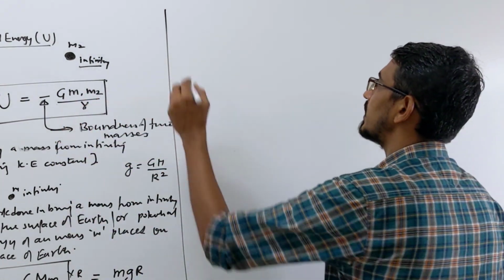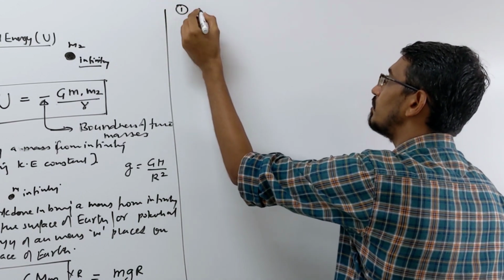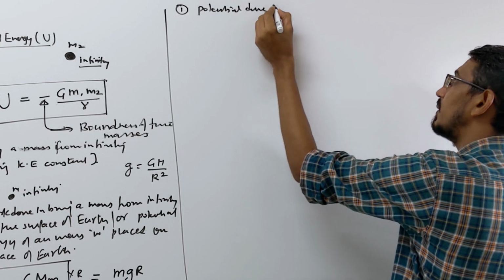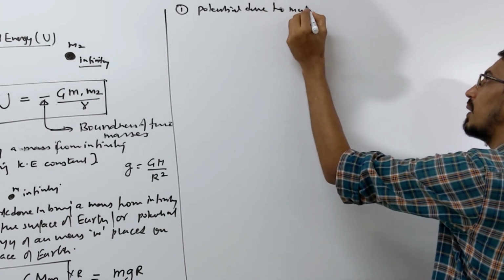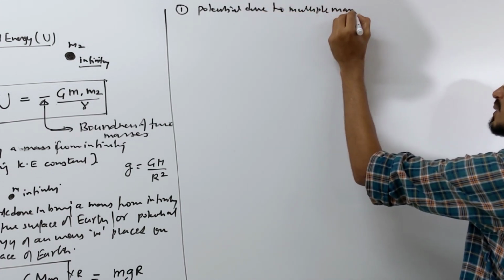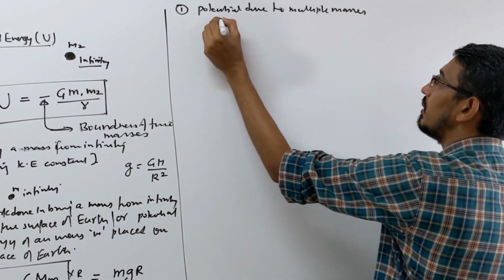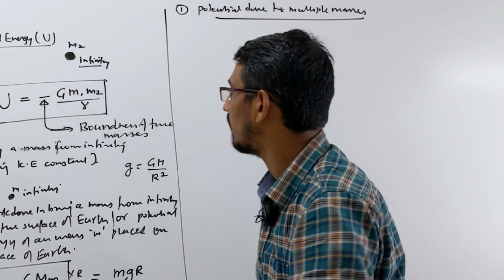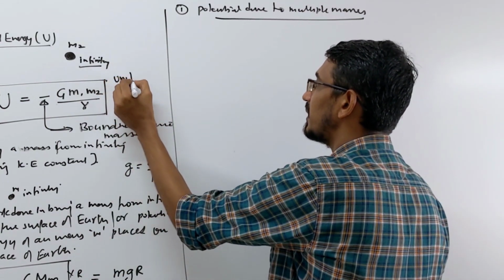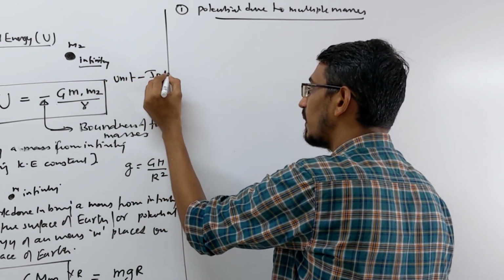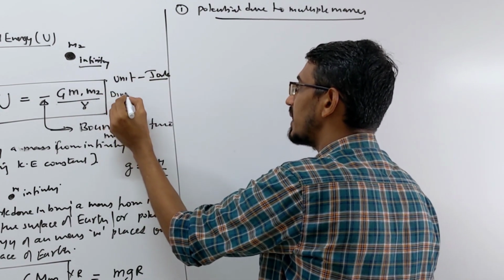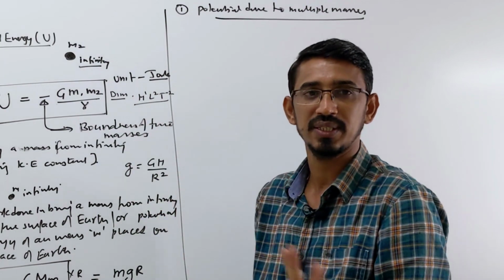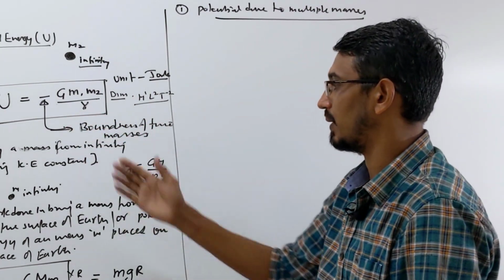So the first question we are doing is this type: potential energy due to multiple masses. Before that, I tell you that potential energy is energy only. So if they ask for unit and dimension, it will be the same as energy. The SI unit is joule. Dimension means that of energy: M power 1, L power 2, T power minus 2. Nothing is special here, this is just energy.